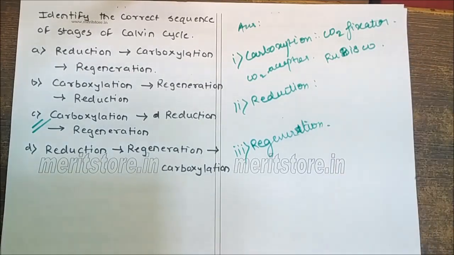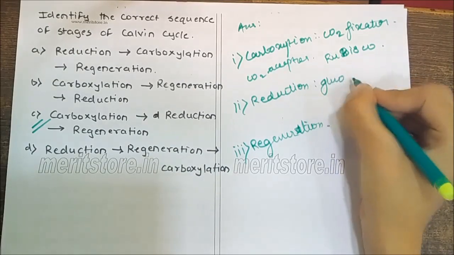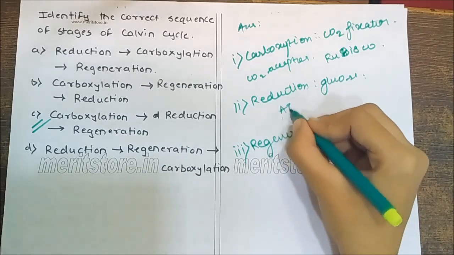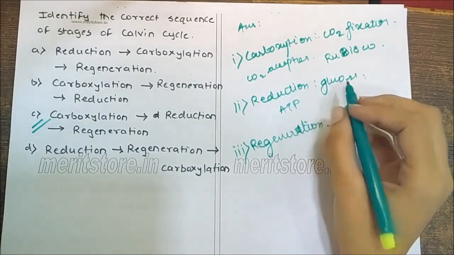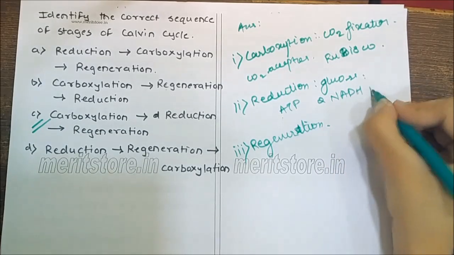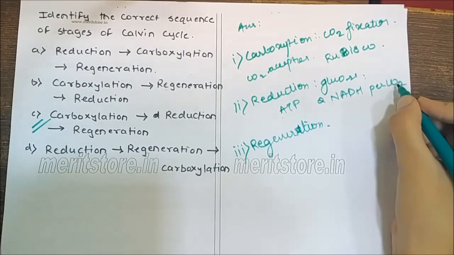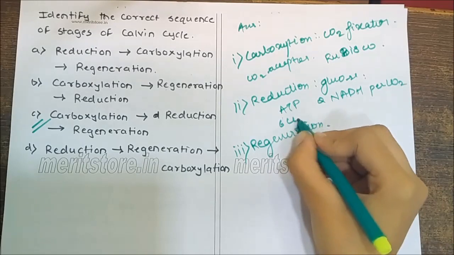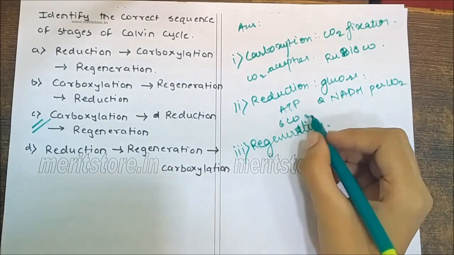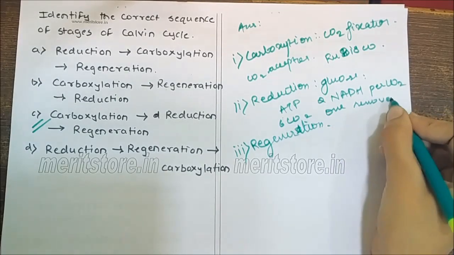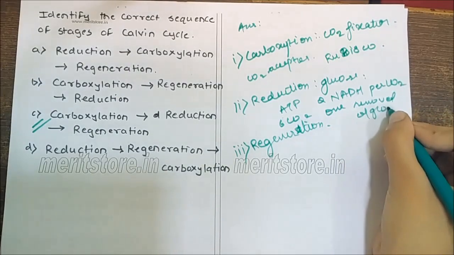Reduction. It involves a series of reactions that lead to the formation of glucose. The steps involve utilization of 2 molecules of ATP for phosphorylation and 2 molecules of NADPH for reduction per CO2 which is fixed. The fixation of 6 molecules of CO2 and 6 turns of the cycle are required for the removal of 1 glucose from the whole pathway.